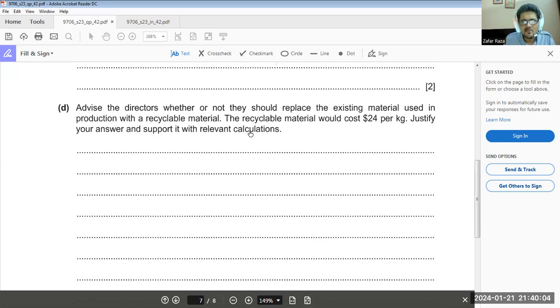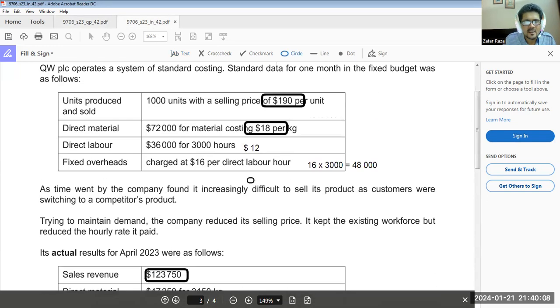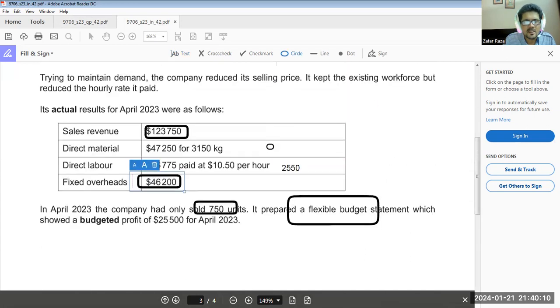Okay, in the beginning, when we are getting material, the standard is 18 per kilo. And here we are getting 47,250 divided by 3,150, $15. We are getting at the rate of $15.